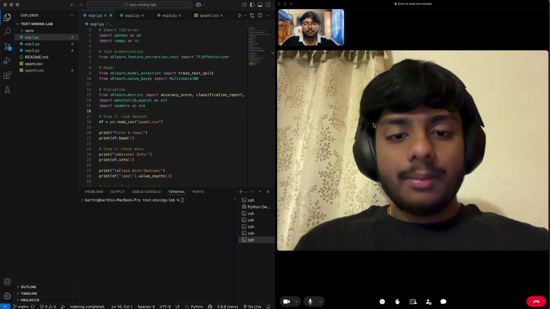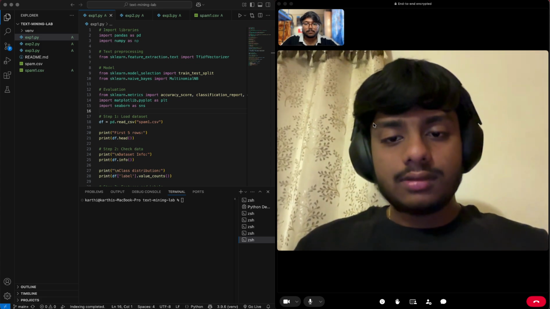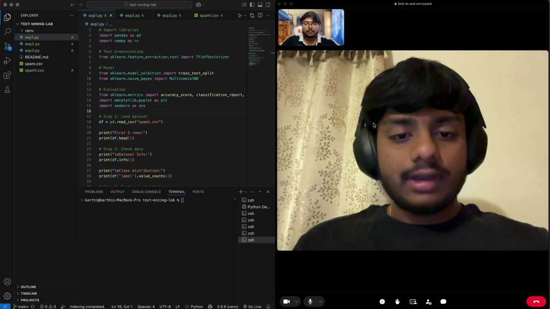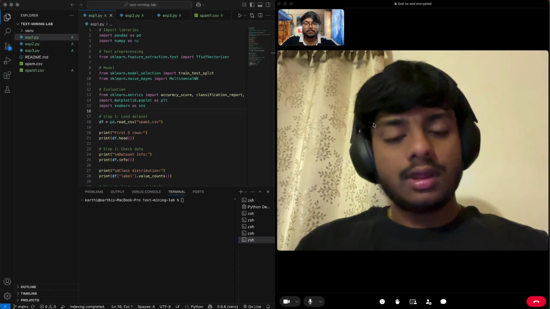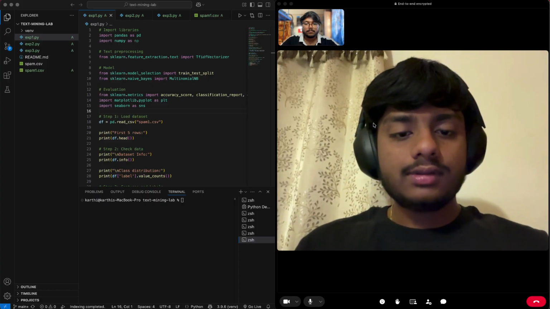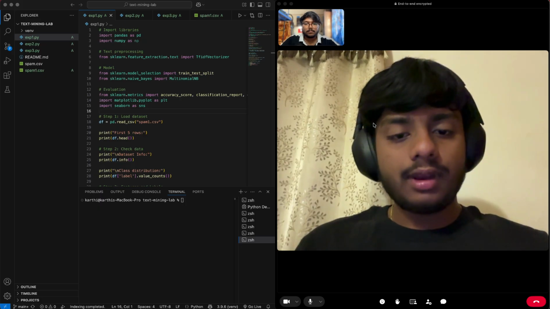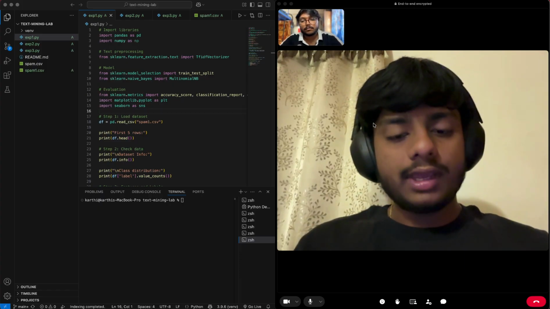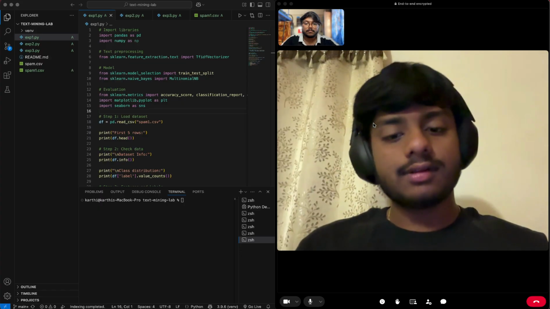So coming to the overview, the main objective of our project is to convert unstructured data into meaningful insights. We have used different NLP techniques such as text pre-processing, feature extraction, and also machine learning models. The workflow of our project includes data collection, cleaning the text, converting it into numerical form, and also training the model, and finally predicting the output also. These techniques are widely used in real-world applications like customer feedback analysis, email filtering, and recommendation systems.